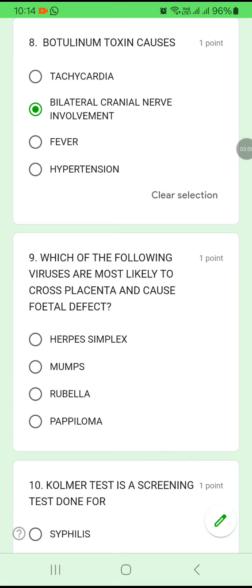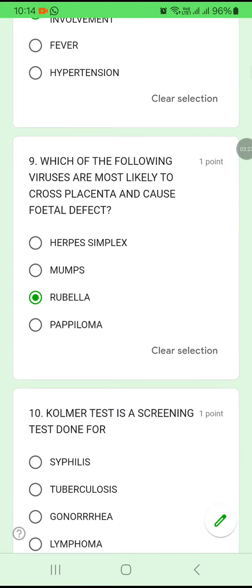Question number 9. Which of the following viruses are most likely to cross the placenta and cause fetal defect? Herpes simplex, mumps, rubella, or papilloma? Among the given options, rubella is the one which crosses the placenta and can cause a fetal defect. If the mother is infected, the child also gets affected with rubella. There will be developmental defects because of this infection.